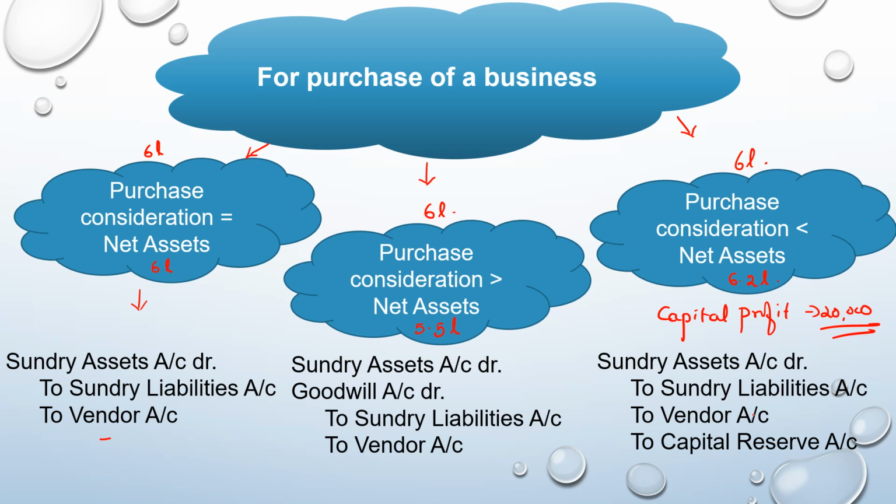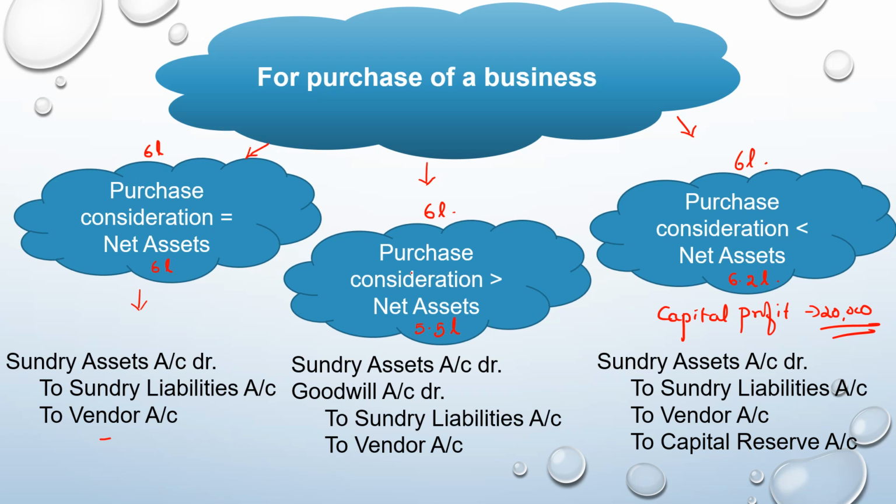To the vendor account, you would be putting in the purchase consideration which has been agreed upon, which in this example is 6 lakhs. And you'll be crediting the capital reserve with the capital profit made of 20,000. So we are paying lesser than the value of assets we're taking over. It is the nature of a capital profit, credited to capital reserve.